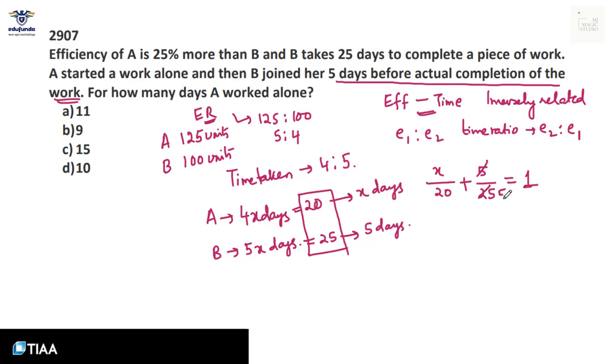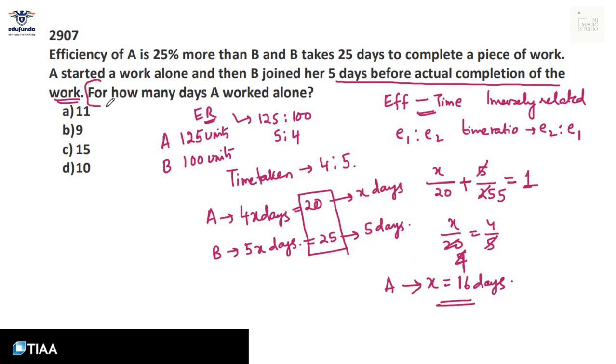If we solve this, 1 minus 1 by 5 is 4 by 5. That means this is 4 times. X is 4 into 4, 16 days. X is 16 days. Here we have taken X days. He has worked for X days. That means A has worked for a total of 16 days.